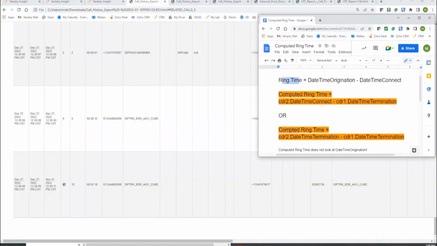But once we get to the very last leg where we're actually connected to someone and there was positive talk time, we get the same origination stamp. So that's why our ring time is definitely off as we go down these tertiary legs in the sequence here. But the computed ring time is going to clean all that up for us. So once again, we're going to look at two different legs to derive the computation for computed ring time. So 15 seconds is the difference between 2640 and 2655.